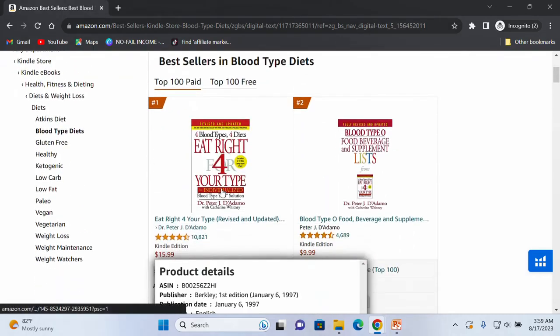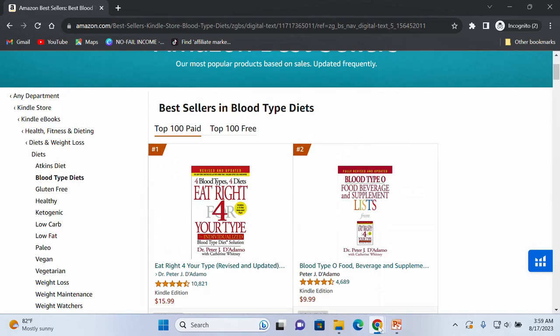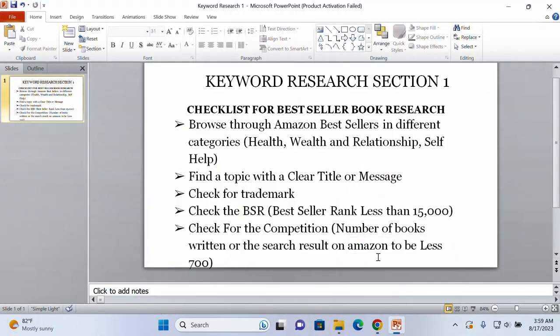Why? Because look at the first book. Okay, let me show you something. So we said that after we dive into any of these niches, I talk about the bestseller rank less than 15,000. We do not talk about finding a topic which is clear or checking for trademark yet. We are going to talk about that, but for now let's talk about the bestseller rank, which is the BSR.